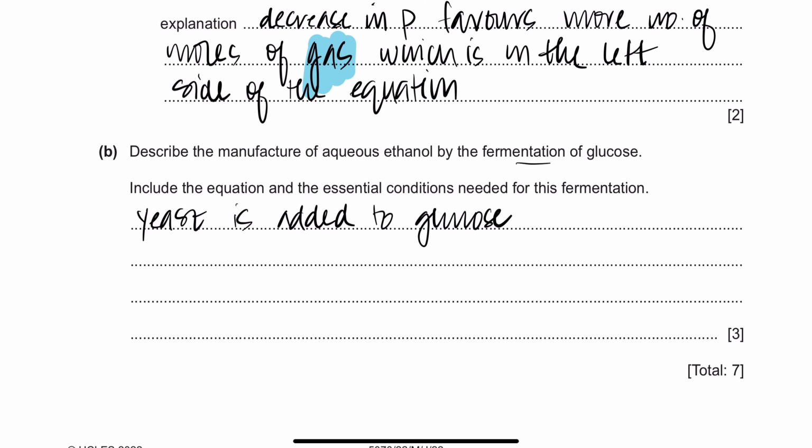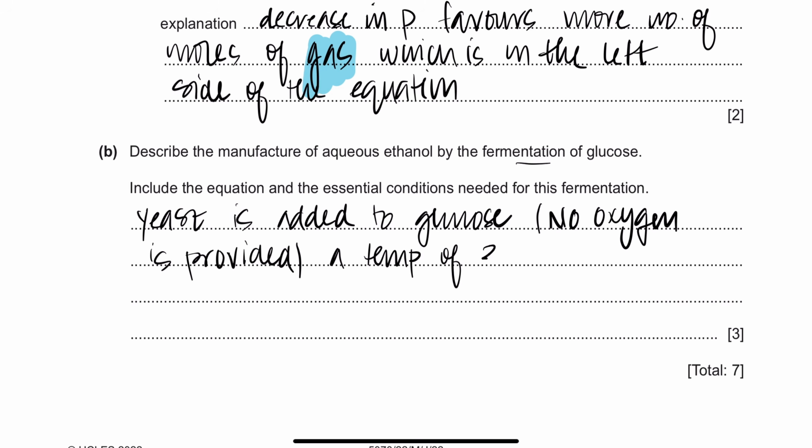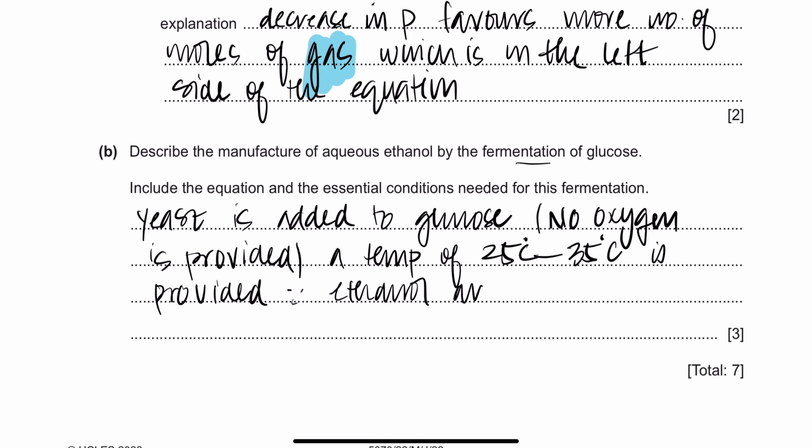Yeast is added to glucose, no oxygen is provided, and a temperature of 25 to 35 degrees Celsius is provided. Therefore, ethanol and carbon dioxide are formed.